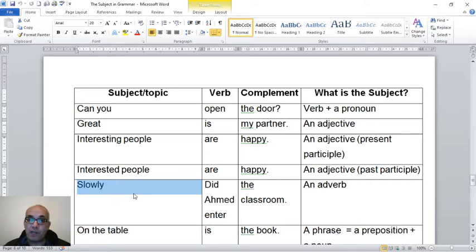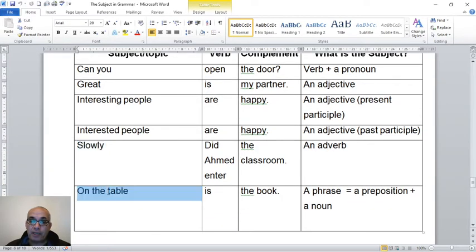So if you look here, slowly did Ahmed enter. Did Ahmed enter is like a question, but I put a full stop. I don't put a question mark at the end. So you make the sentence like a question, but it is not a question. Slowly did Ahmed enter the classroom, full stop. So the subject is an adverb.